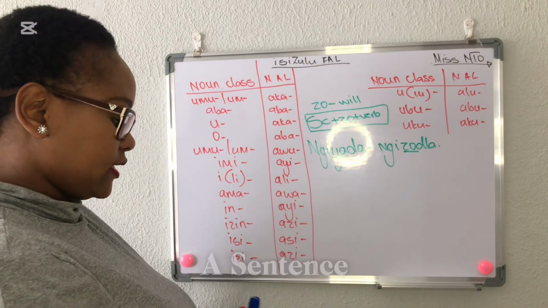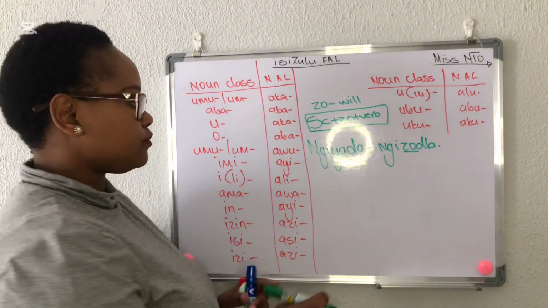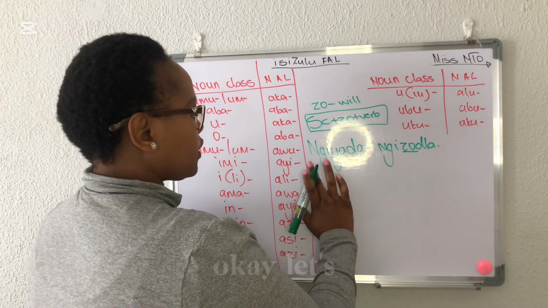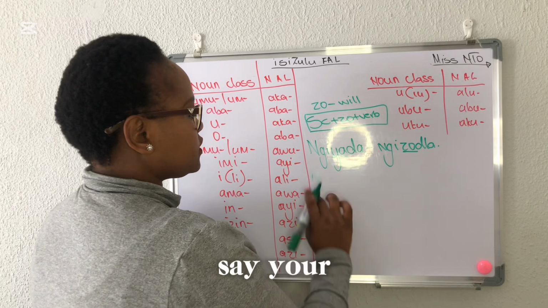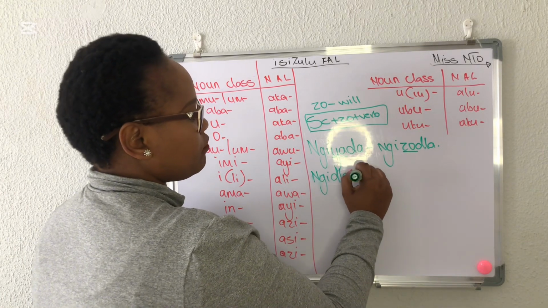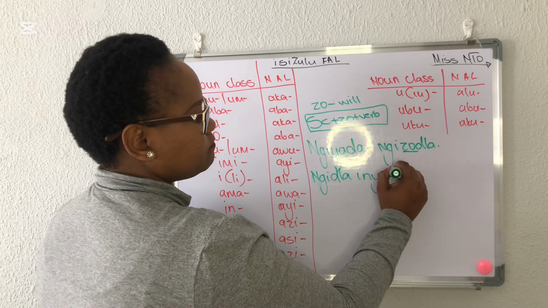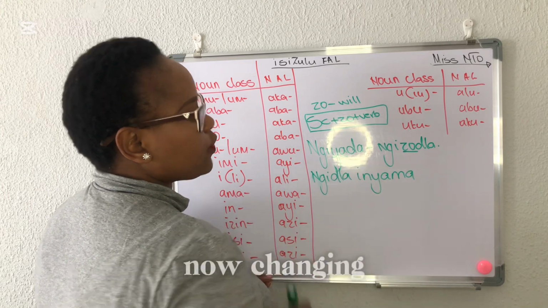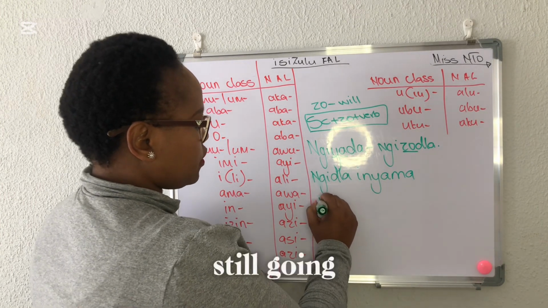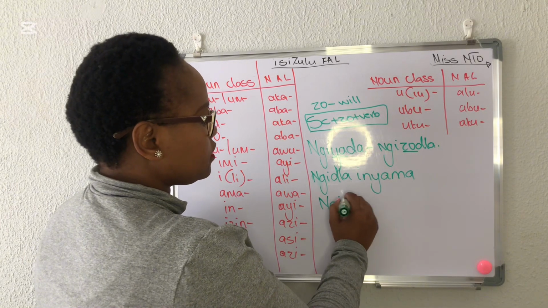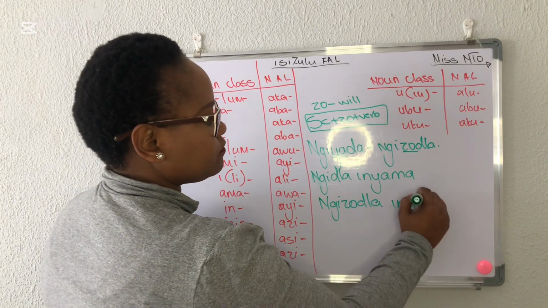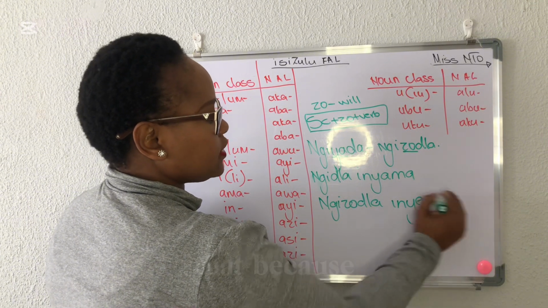However, if you have a sentence that does not end with the verb, for example, let's say your sentence is ngidla inyama. Now, changing it to a future tense, it's still going to be ngizodla inyama. Why is that?